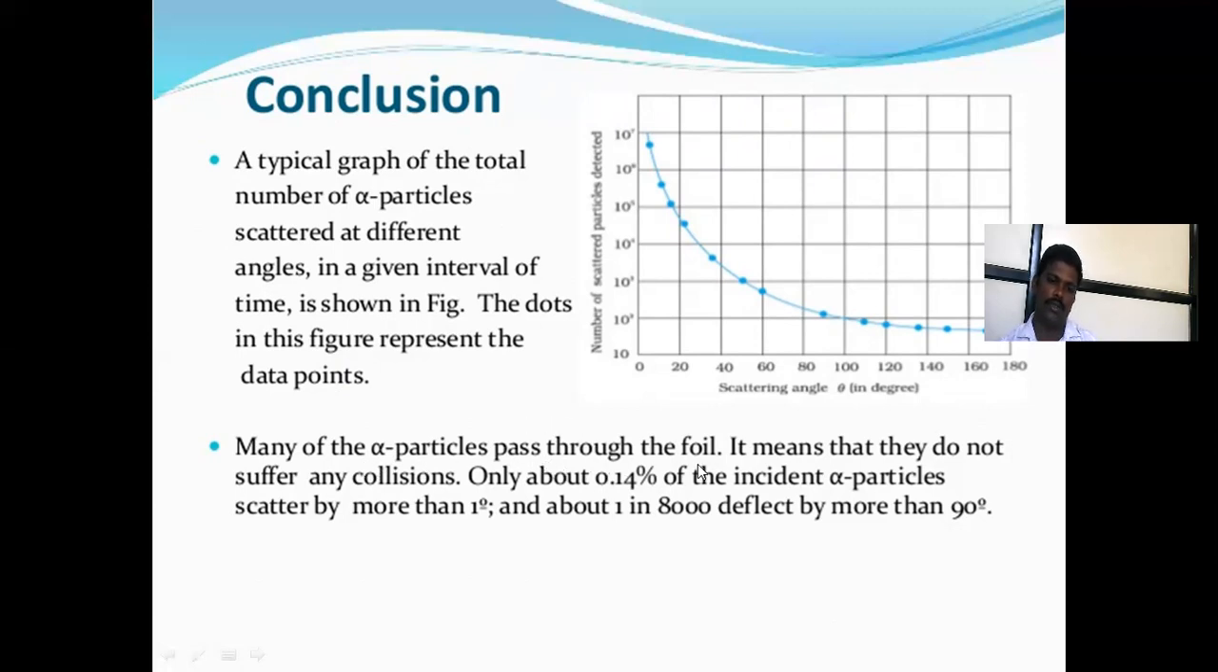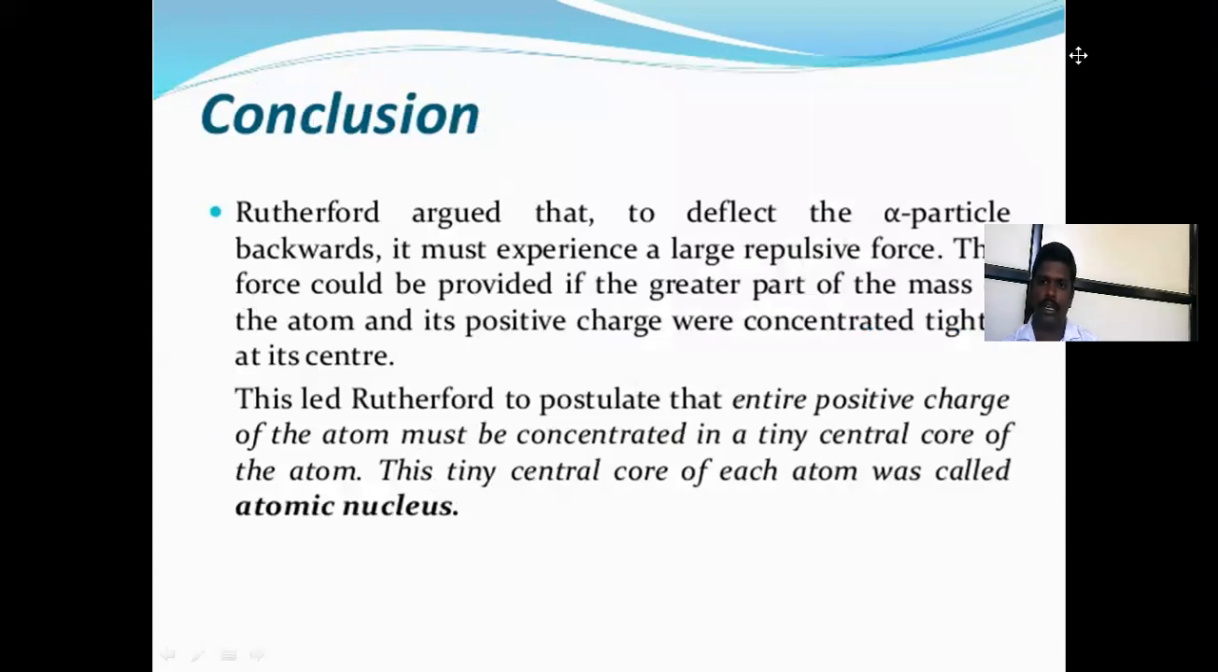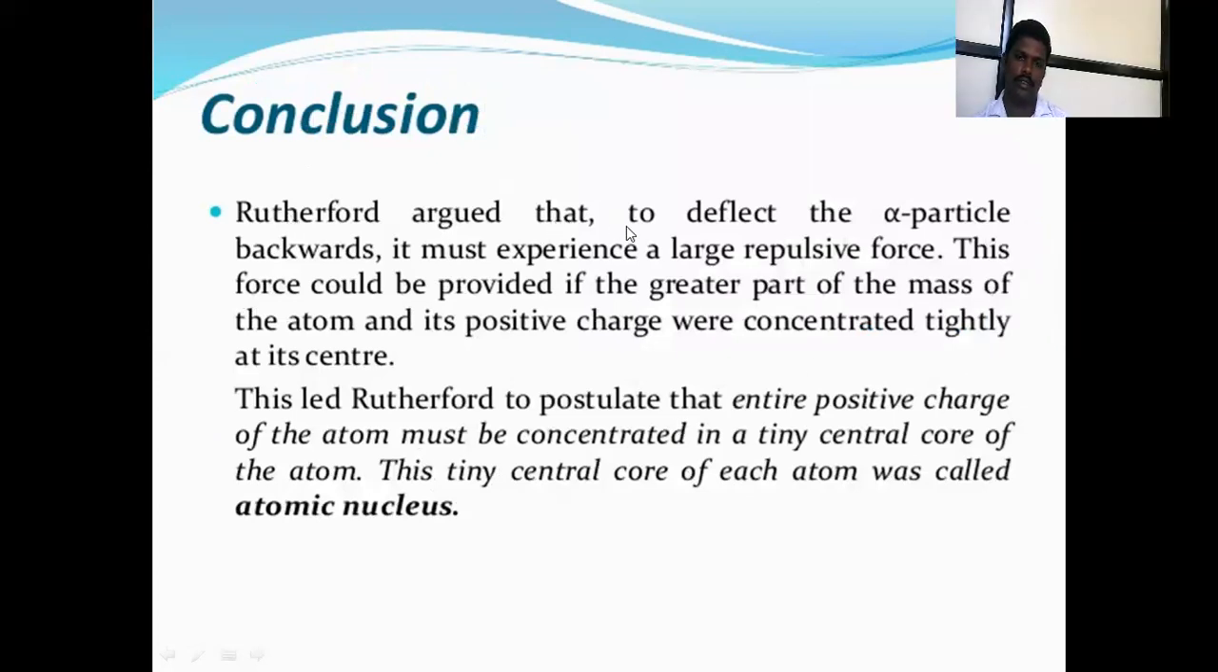Many of the alpha particles pass through the foil. It means that they do not suffer any collision. Only about 0.14% of incident alpha particles are scattered by more than 1 degree, and about 1 in 8,000 deflects by more than 90 degrees. Conclusion: Rutherford argued that the deflection of alpha particles backward must be caused by a large repulsive force. This force could be provided if the greater part of the mass of the atom and its positive charge were concentrated tightly at its center.